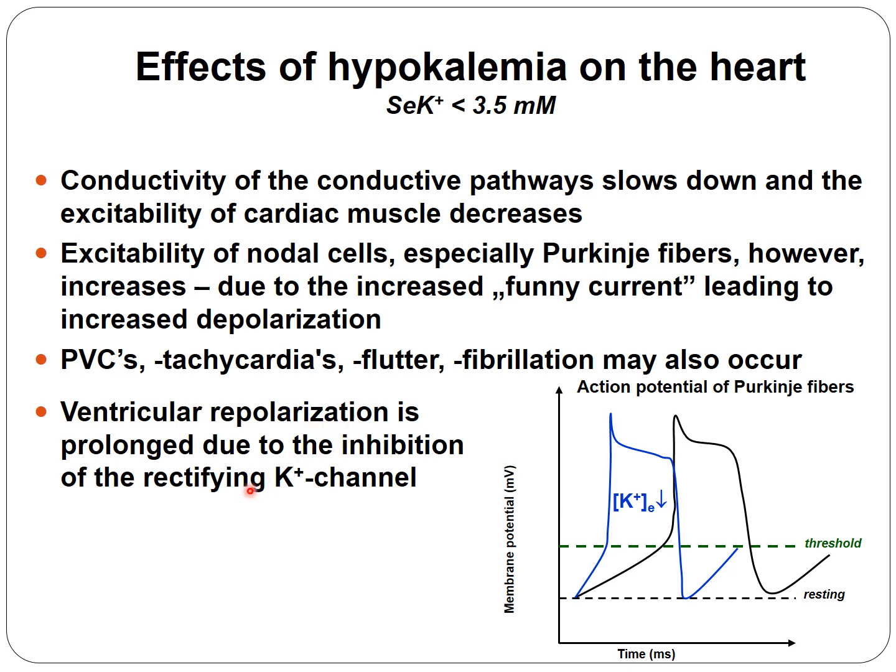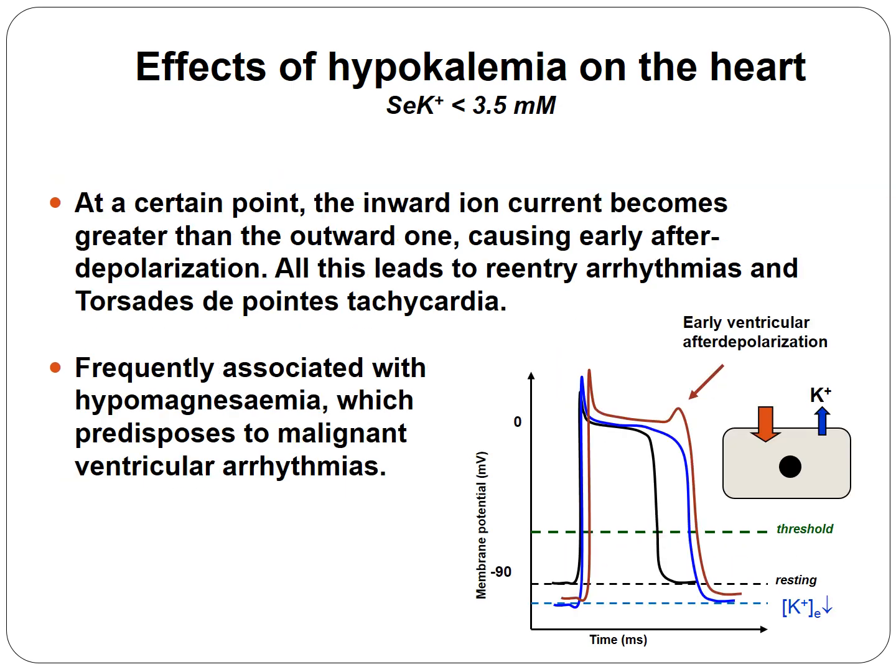Ventricular repolarization is prolonged due to the inhibition of the rectifying current. At a certain point, the inward ion current becomes greater than the outward current, and that will cause early afterdepolarization.